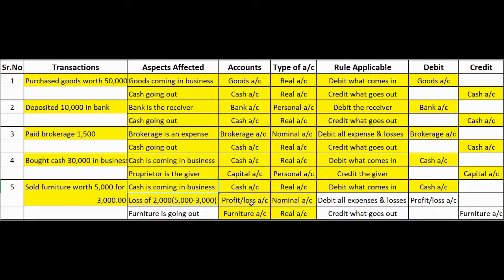Next, for profit and loss account, debit all expenses and losses. The nominal account rule is debit all expenses and losses, credit all incomes and gains. So now here it is a loss. It is a loss of 2,000. Therefore, it will be debited. So profit and loss account will be debited.